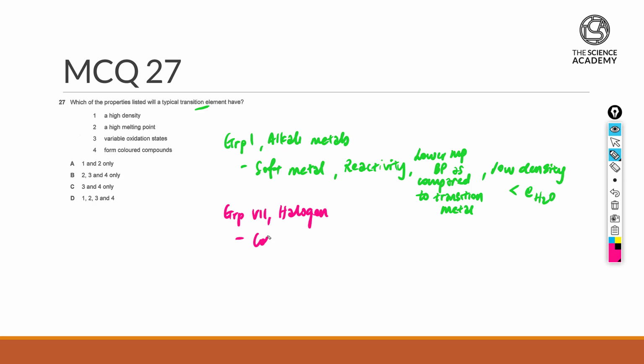They are colored elements, and the intensity of their color will actually darken as we proceed down the group itself, and they are known to undergo the process of displacement.